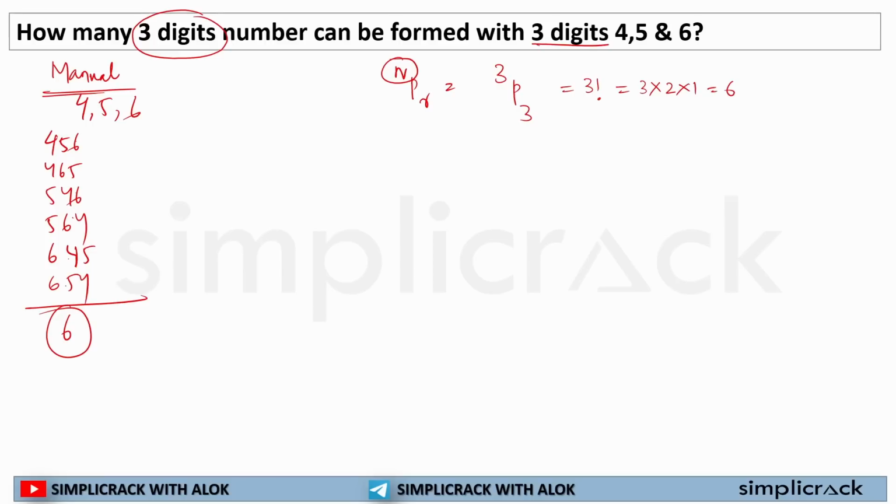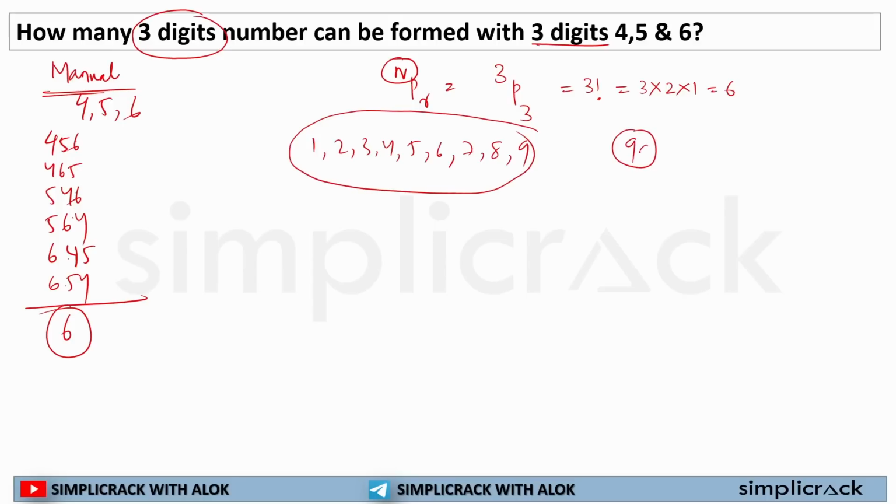Even if it is given that 1, 2, 3, 4, 5, 6, 7, 8, 9, 9 digits are there and you have to create a 9 digit number, how many 9 digit numbers can you create out of these digits? If you start writing these numbers, it will take at least 1 year to solve this question. But you don't have 1 year in the examination hall. You have only 1 minute or 30 seconds for this type of question. So we will directly write 9P9 is equal to 9 factorial.